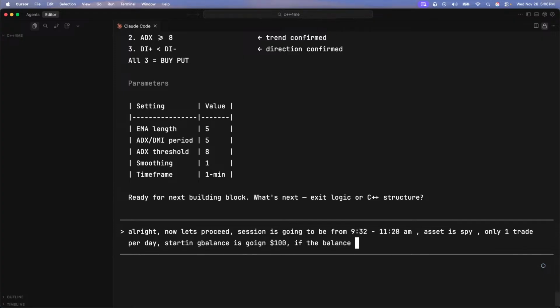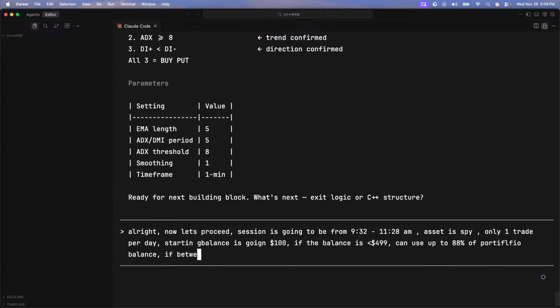If the balance is greater than, wait, I'm sorry. If the balance is less than $499, can use up to 88% of portfolio balance.